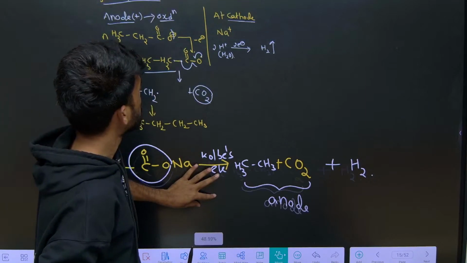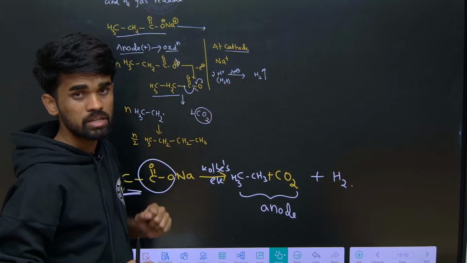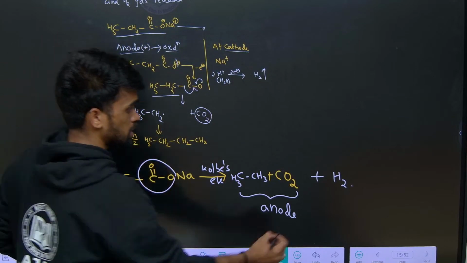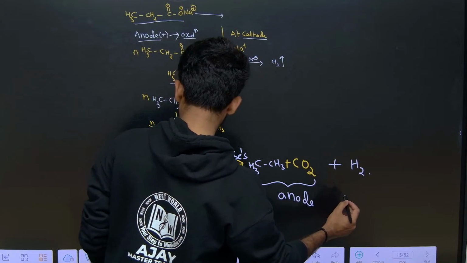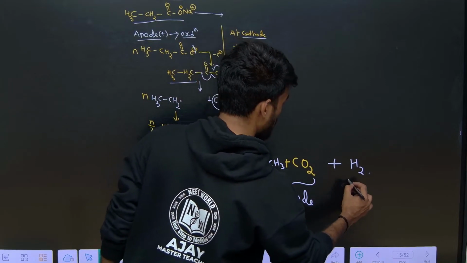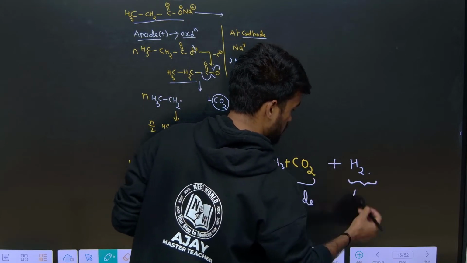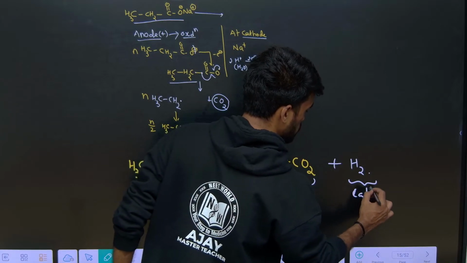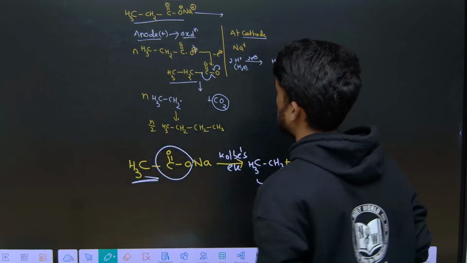Now see here, H plus is converting into H2 gas. This is what you need to remember, this is at the cathode. They will ask this, that's why I am highlighting every time which is the anode, and what is happening at the cathode and anode.